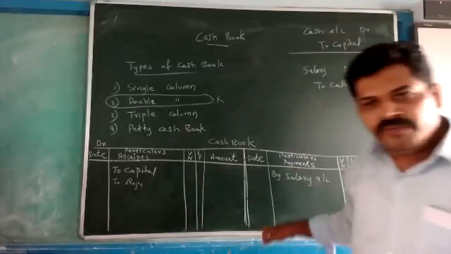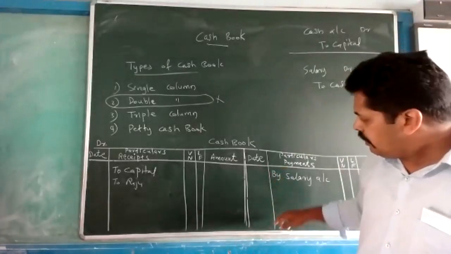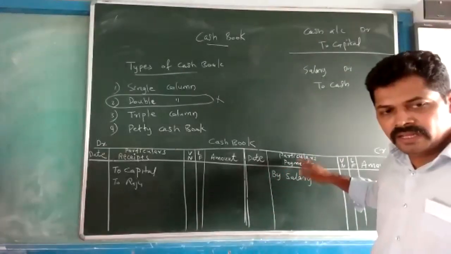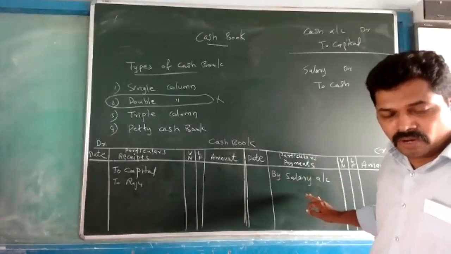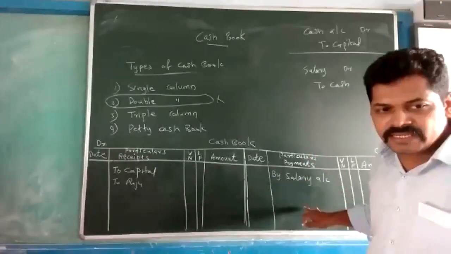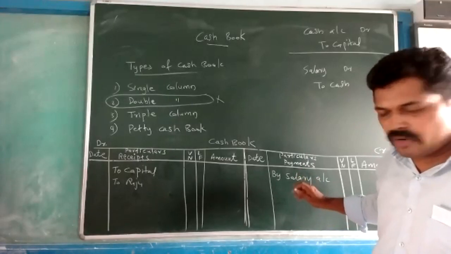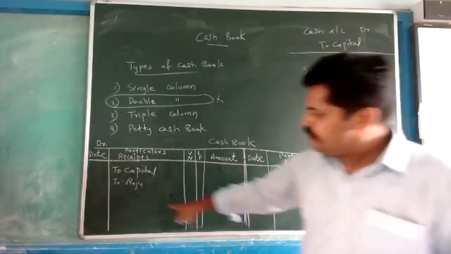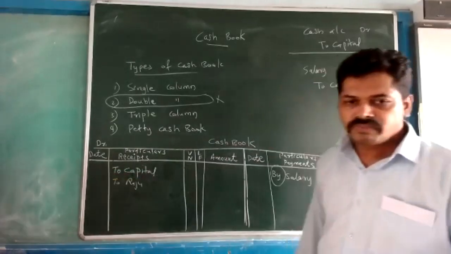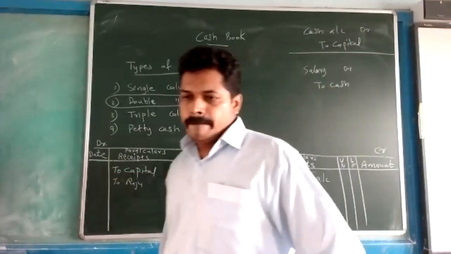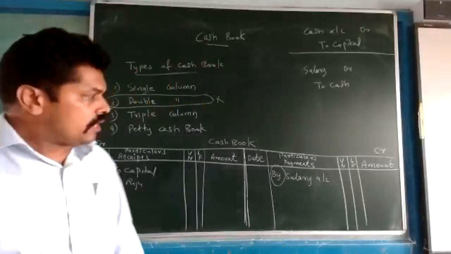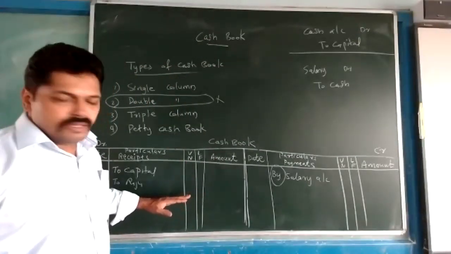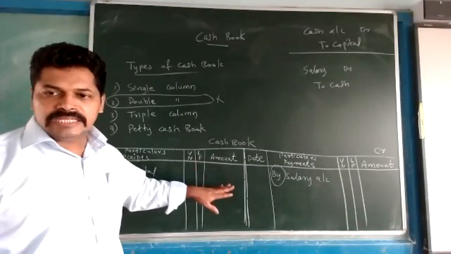Here also, if you know the journal entry, then what should be written in the payment column is automatically understood. And one thing is important: always we have to use "by" on this side and "to" on the other side. Then the transactions are entered date-wise.